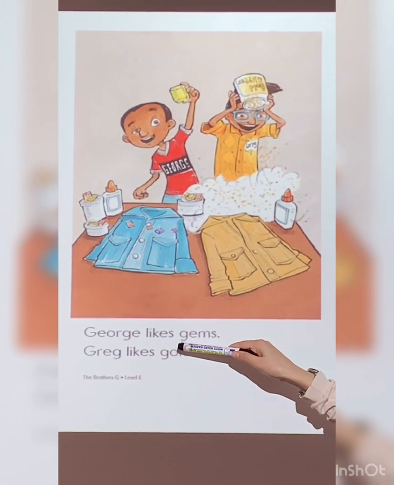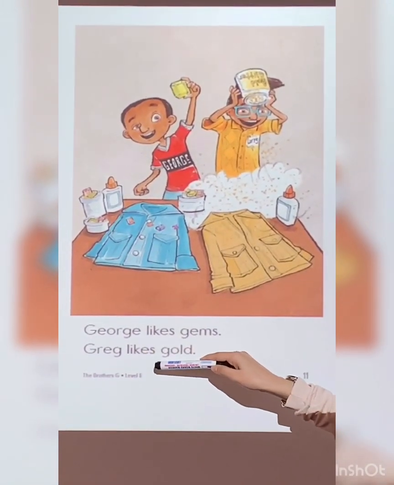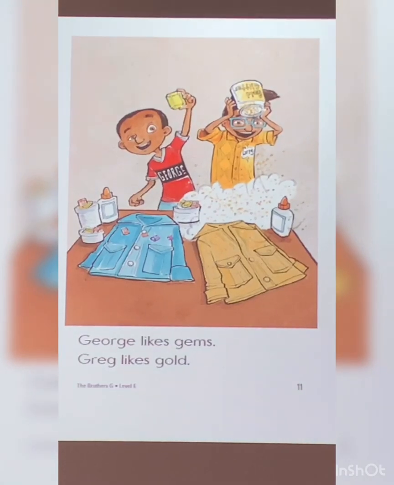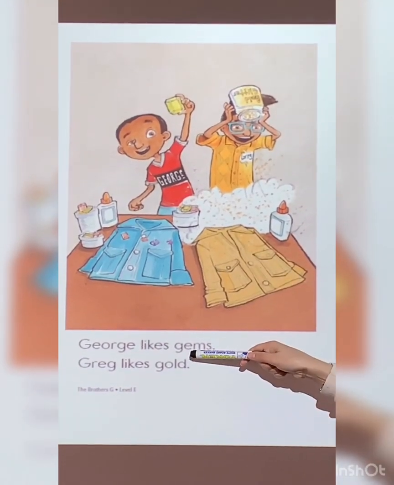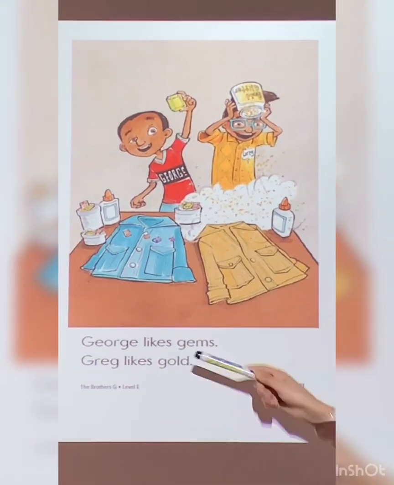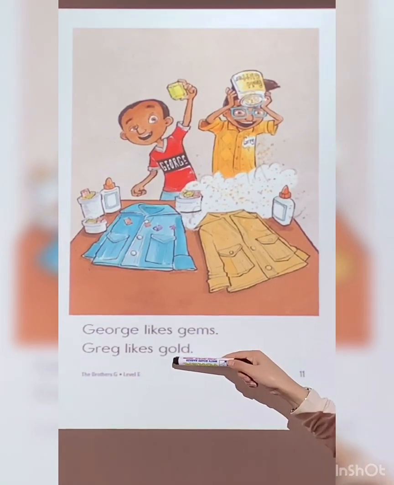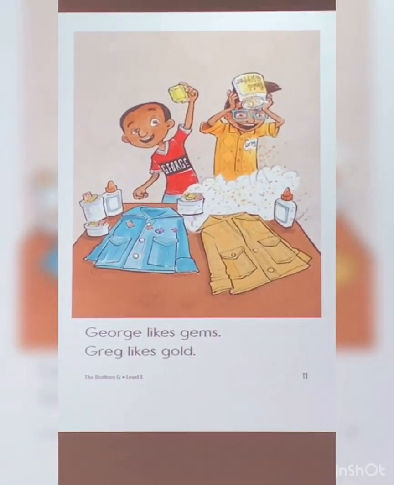George likes gems. Greg likes gold. So yes, gems and gold. Gems followed by E, so it's a J. Gold followed by O, so it's not a soft G, it is hard G. Gold.